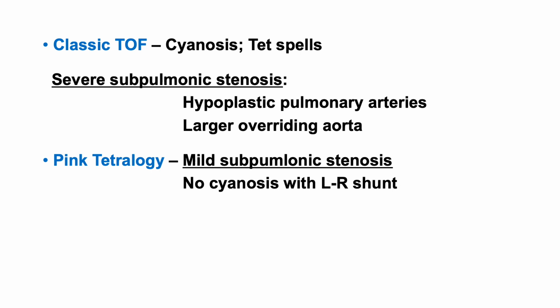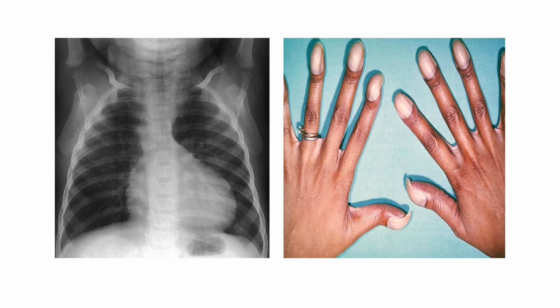So it is more like a VSD, and that's why there will be no development of cyanosis. So if you take an X-ray, a boot-shaped heart will be seen, and the second picture shows clubbing of digits, which is a common finding in association with congenital heart diseases, especially cyanotic congenital heart diseases like tetralogy of Fallot.